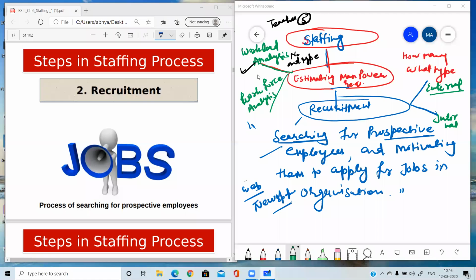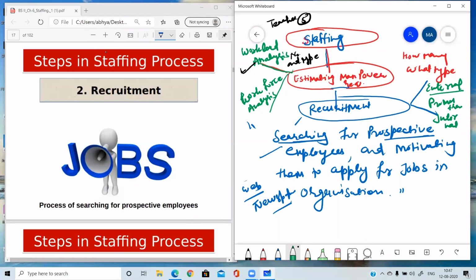Within the organization means you are not going outside to get the employees. Internal sources like promotions, transfers. In one branch there is overstaffing, and in another branch there is understaffing, so what you can do, instead of firing the overstaffed employees, you can transfer them from one branch to another branch. So that will be the internal source.